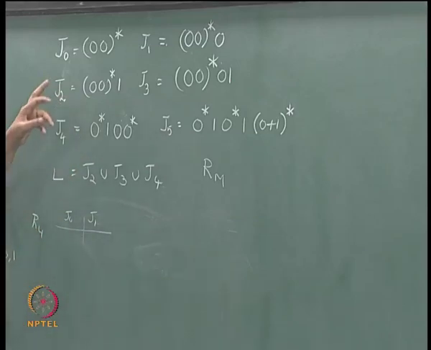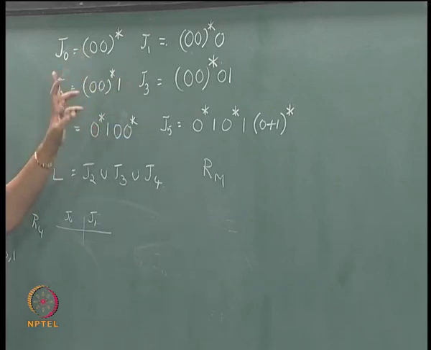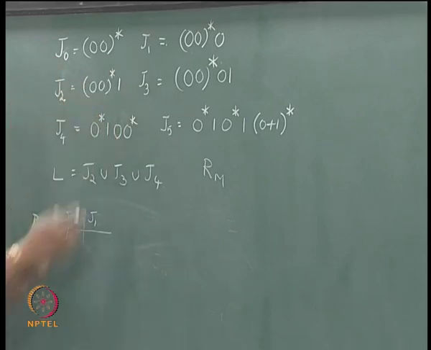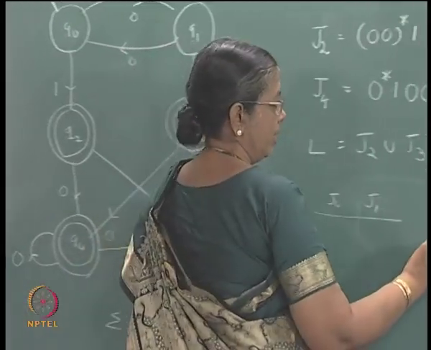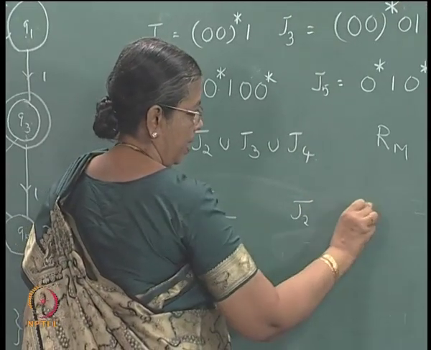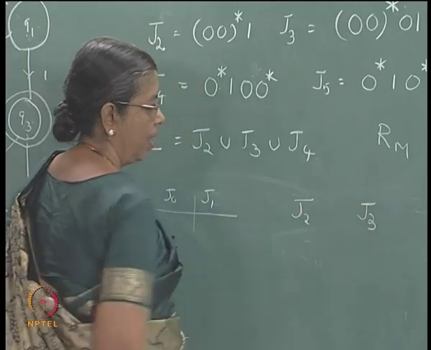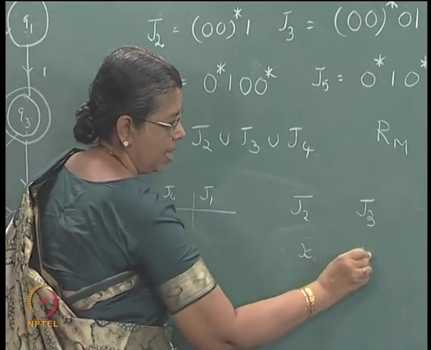Similar argument holds for J0 and J3, J0 and J4, J1 and J2 and so on. You cannot combine any of this with this, right. But look at J2 and J3, J2 and J3, take a string x and y.